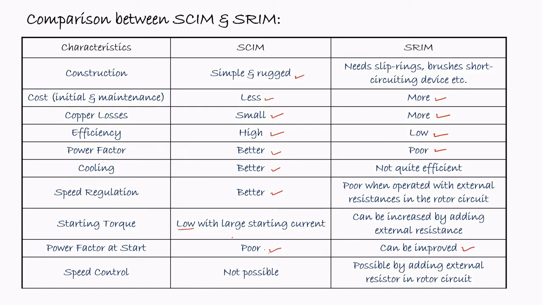In case of squirrel cage induction motor, the speed control is not possible, or we can say it is very difficult. Whereas in case of slip ring induction motor, it is possible by adding the external resistance to the rotor circuit. So if we change the rotor winding resistances, then the speed can be controlled. So these are the comparisons between the squirrel cage induction motor and the slip ring induction motor. Let's do some numerical questions.